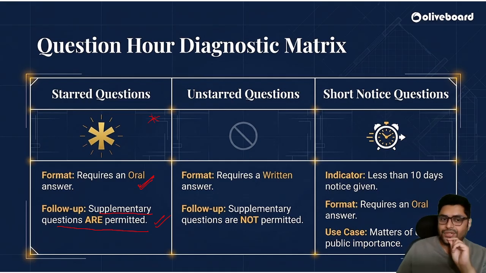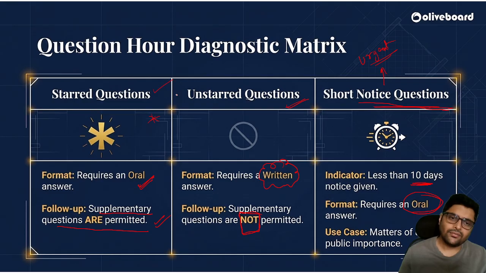It's not that I can ask only one question. But there are unstarred questions which have to be asked in a written manner. Written manner. Okay. In this, supplementary questions are not allowed. Short notice questions. If I need to ask a question at short notice, less than 10 days notice has to be given. It requires an oral answer. What short notice entails is any matter of urgent public attention. Correct? Urgency. So please remember three kinds of questions: starred, unstarred, and short notice questions.